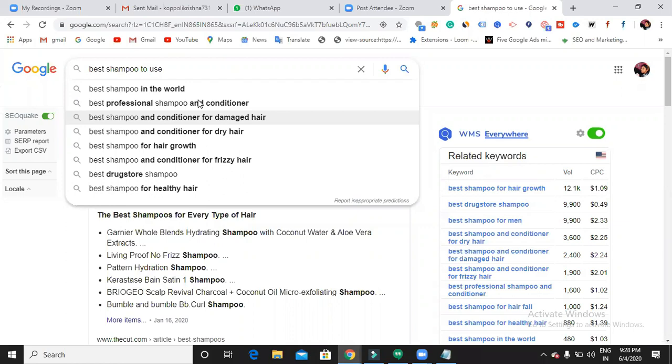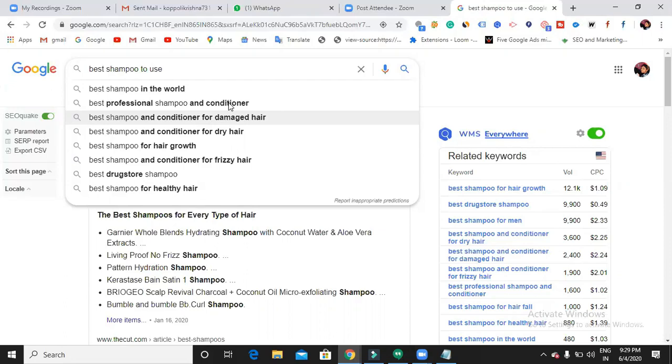So Google is giving you suggestions that yes, you can use these kinds of queries to search for your kinds of information. It is just trying to help us find the information. So these are a few keywords that people have already used for searching. So if people have already been searching for those keywords, definitely you can use that keyword, right? So you can define that yes, this is the best keyword that people are searching for. Finally, do you want to show up the website which has a good search volume or not? I do, right? So that was my purpose.